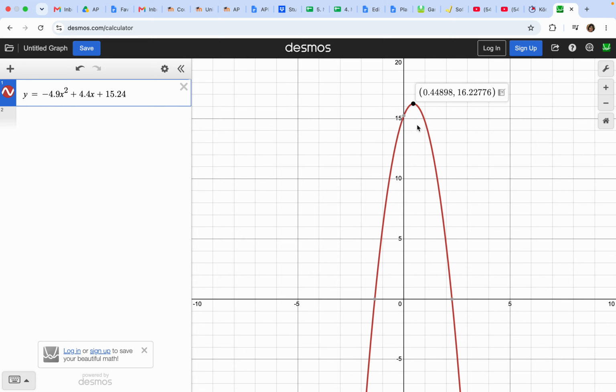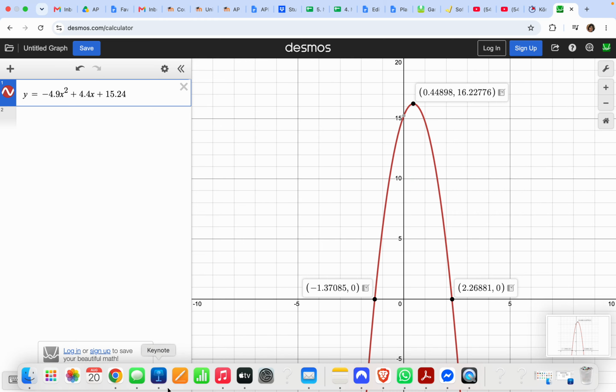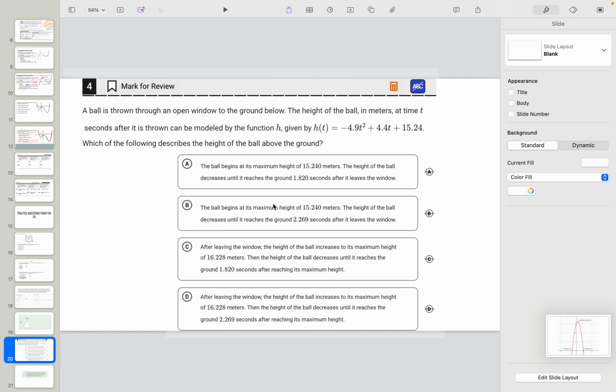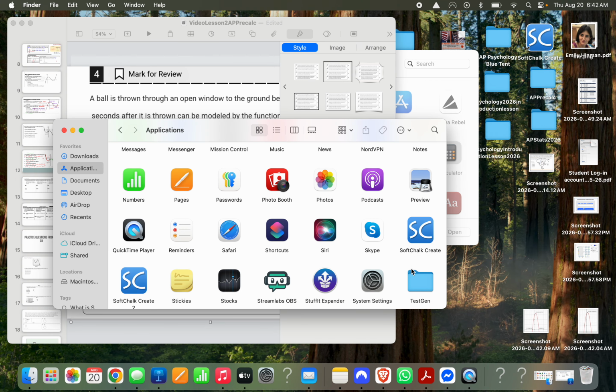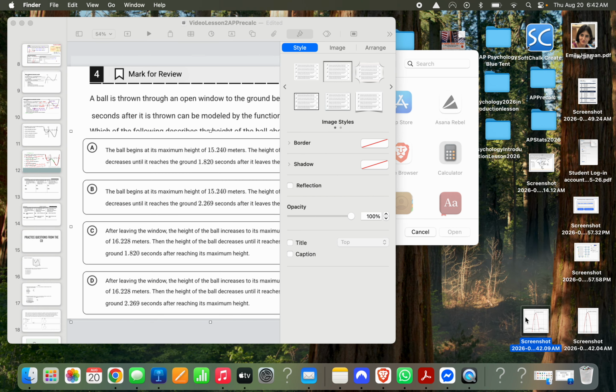All right, and I can also click on this to see when x is 4.45 roughly, y is 16. That's the maximum of my graph. Now I'm just going to take a screenshot of the graph here. And I could also put in the zeros here. Let's take that one. Now when we come back over here to Keynote, let's try to see our answer choices, and get this stuff all out of our way with that graph.